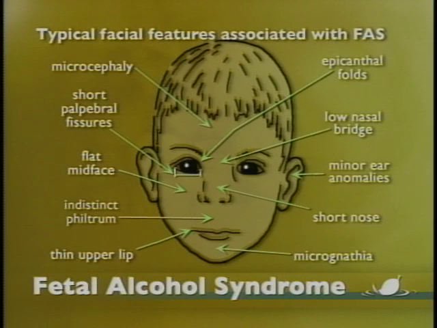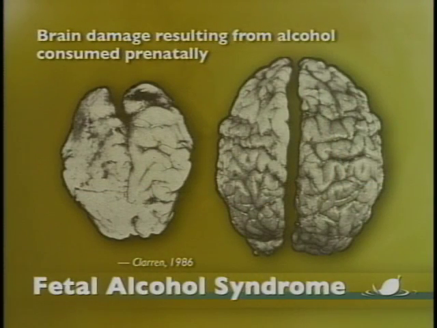Very distinctive. And also very distinctive, it's not visible to the naked eye, but very distinctive brain features as well. Oh, absolutely. And those are the central nervous system issues that affect physical and or behavioral functioning. Usually the children will be born below the 25th percentile in weight, and will eventually be diagnosed with mental retardation.